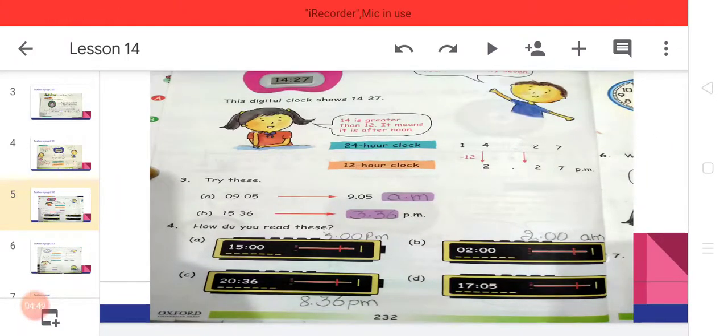C part, 20:36. 20 is more than 12. So it is PM time; minus 12 from 20. The answer is 8. 8:36 PM will come. Is that clear, these points? Okay.